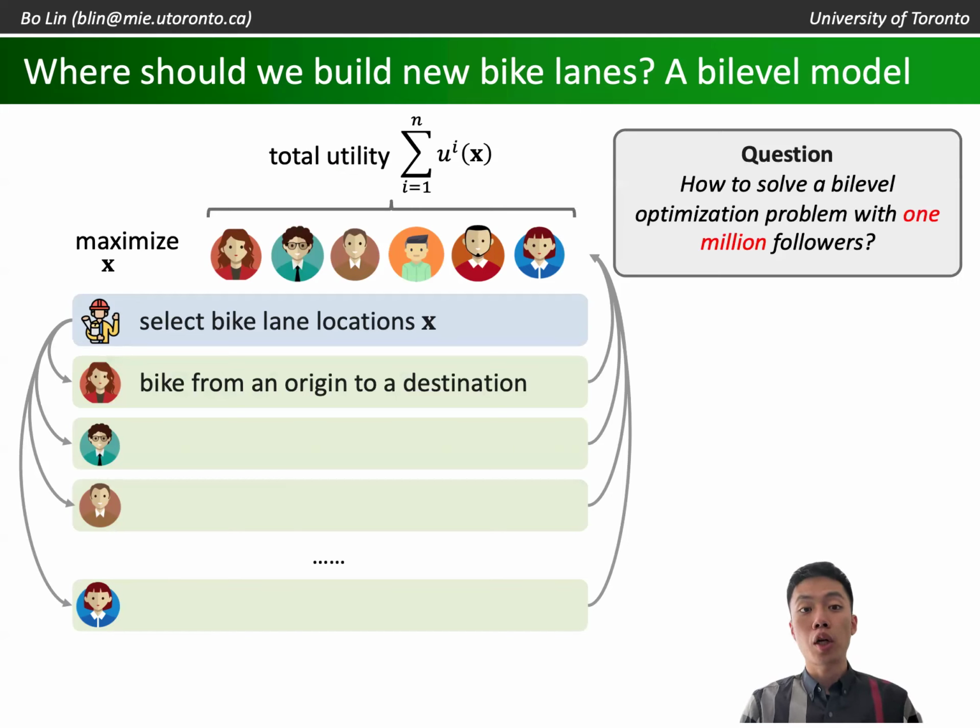This optimization problem turns out to be very, very difficult to solve because we want to consider over 1 million cyclists in Toronto, corresponding to over 1 million followers in this bi-level formulation. The optimization problem was so large that we couldn't solve it with any existing methods.